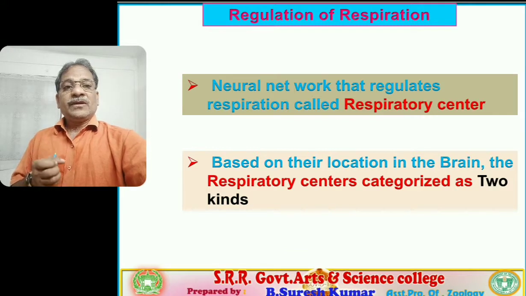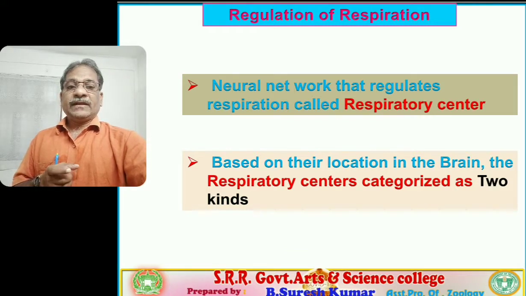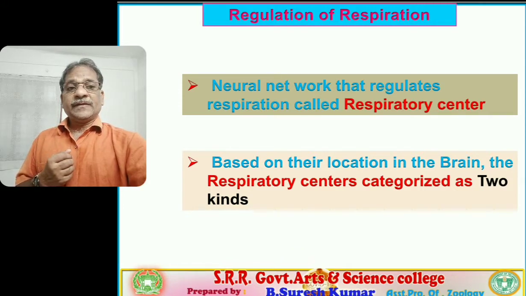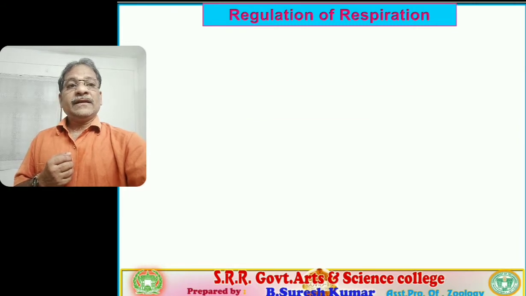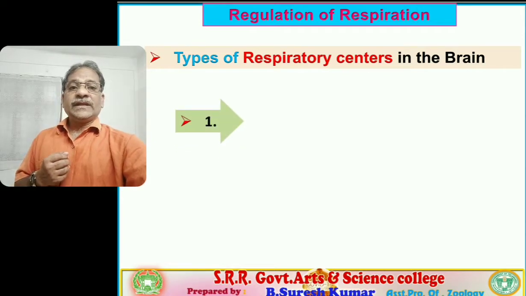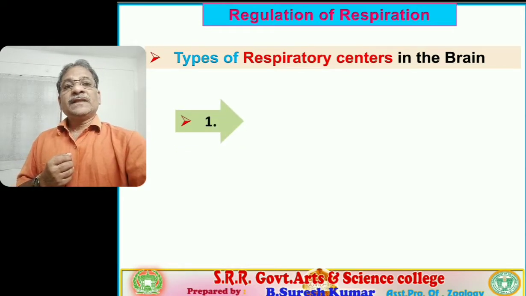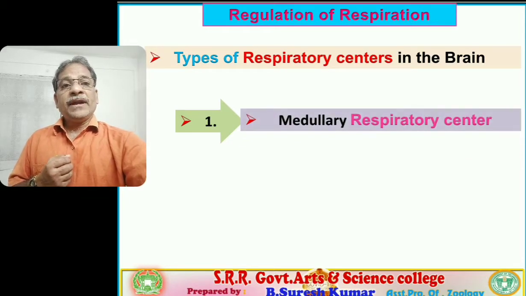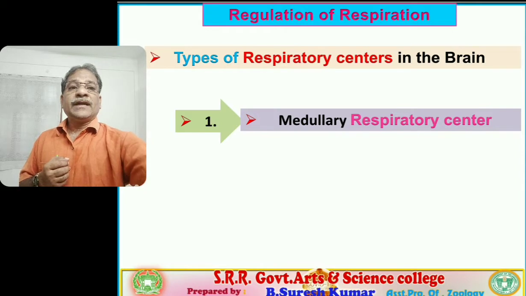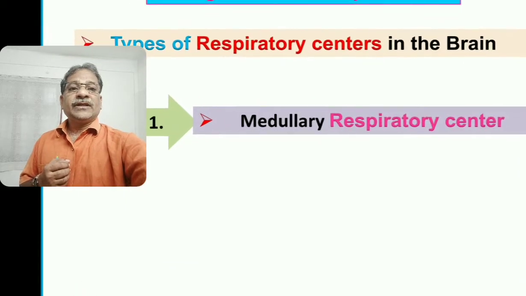Based on their location in the brain, the respiratory center is differentiated into two kinds. Now let us see the types of respiratory center seated in our brain. The first is the medullary respiratory center. The first one, very very important, asked in entrance examinations.